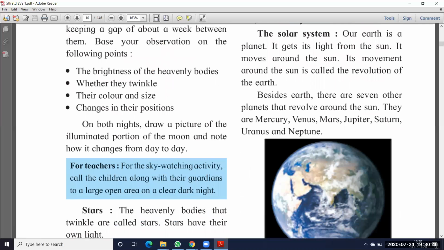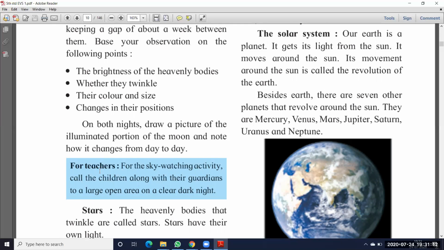On both nights, draw a picture of the illuminated portion of the moon and note how it changes from day to day. When you observe the moon on the first night, you have to draw its shape in a notebook. And the second time you observe the moon at night, you also have to draw the shape in the notebook.